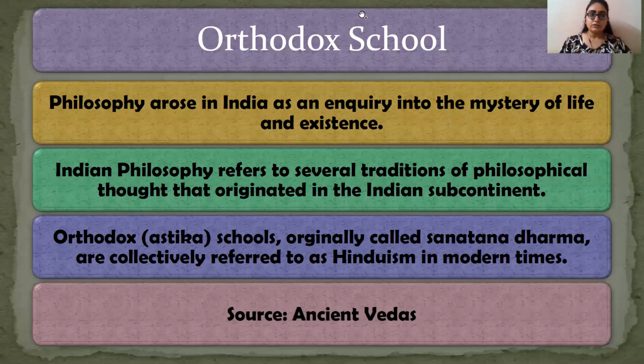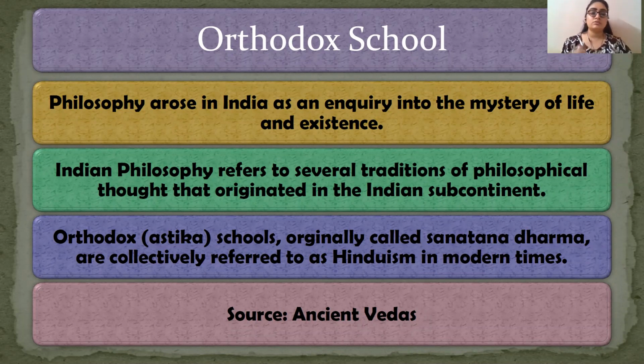All right. So, Orthodox or Astik, as it is said. It is originally called the Sanatan Dharma, a very important term. The Orthodox or Astik school was originally called the Sanatan Dharma, which is collectively referred to as Hinduism in modern times. So Hinduism is the religion based on the Orthodox school of philosophy. Originally, it was called Sanatan Dharma.